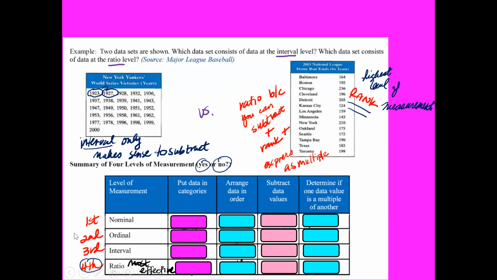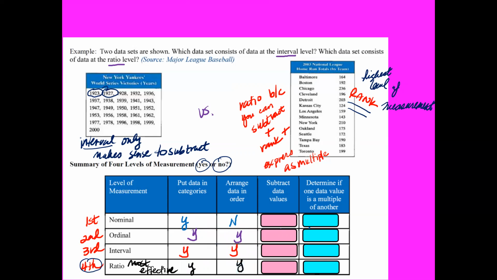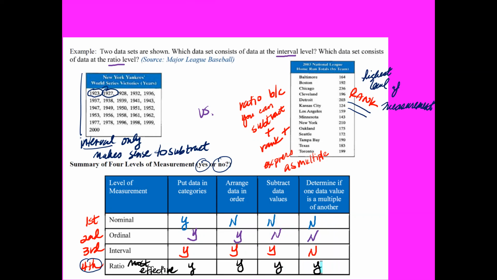So first category, can you put them in categories? Yes, yes, yes, and yes for all 4 of them. Can you rearrange the data in order? Nope. Yes, yes, and yes. Are you able to subtract the data value? Absolutely not for the first one because there's no number. Not for the ordinal. Yes for interval and yes for ratio. Just like this one, you can subtract it. Determine if one data value is a multiple of another. No, no, no, and then yes.